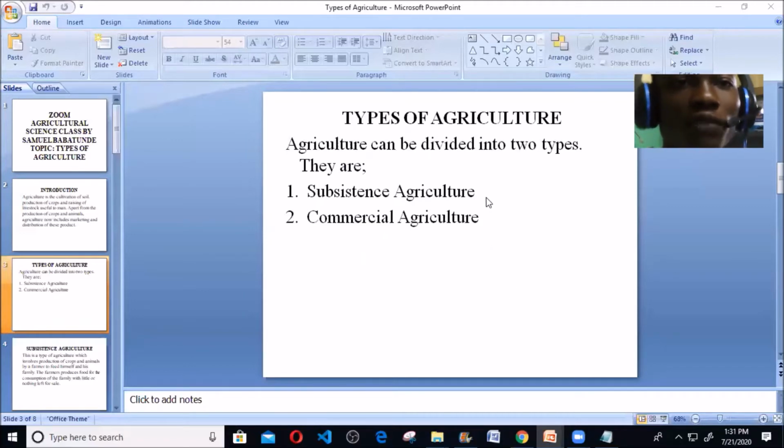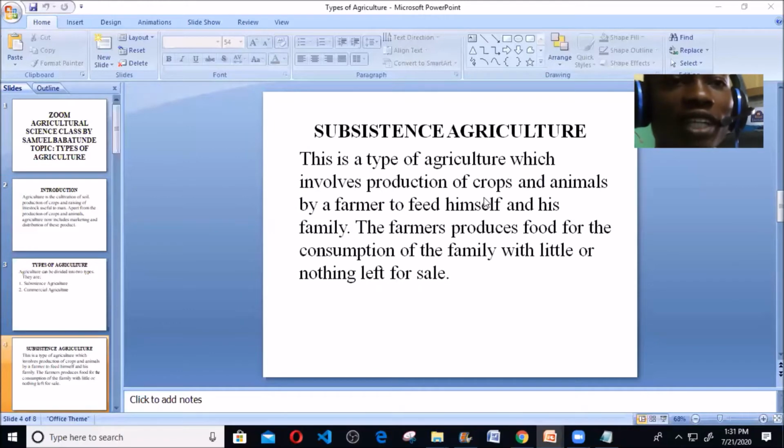Now let's pick the first one, which is the subsistence agriculture. This is a type of agriculture which involves production of crops and animals by a farmer to feed himself and his family. This type of agriculture is just for the farmer and his family. It is practiced mostly by individual families, like my family, your family. It involves the planting or production of crops and animals just for our own personal consumption, for the family consumption.